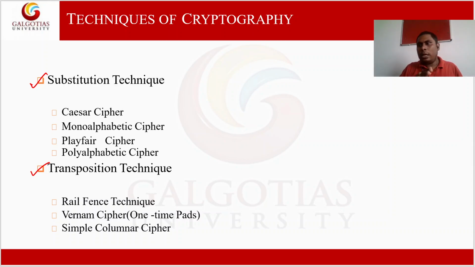So transposition cipher and substitution cipher are the ways in which we transform the plain text into a corresponding ciphertext. If the information present in the plain text is substituted by something in the ciphertext, then that process is called a substitution cipher. Example, let us say I have a message, network.